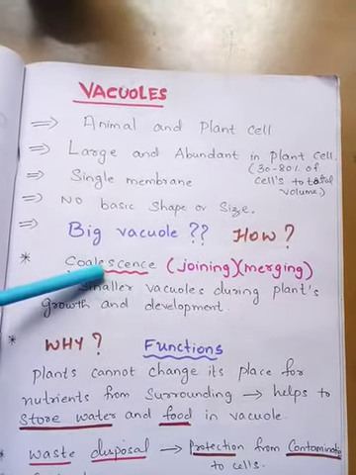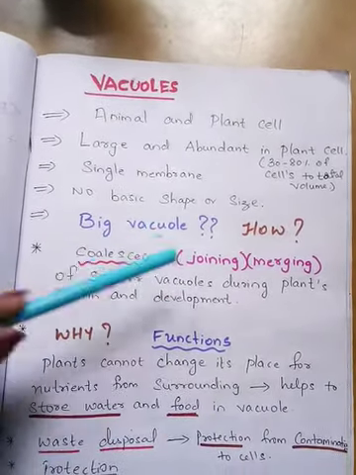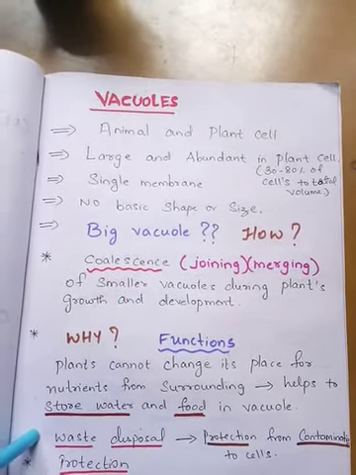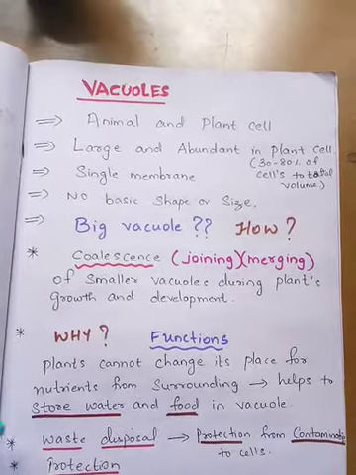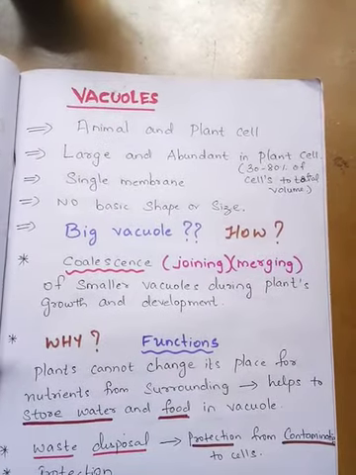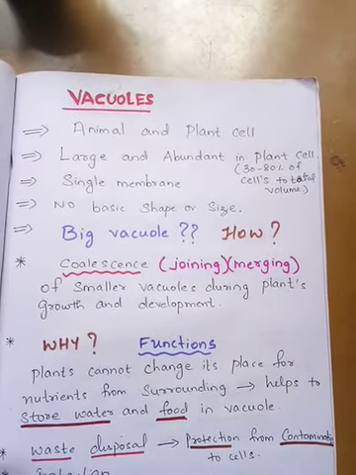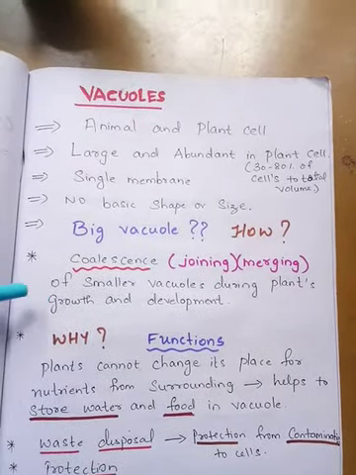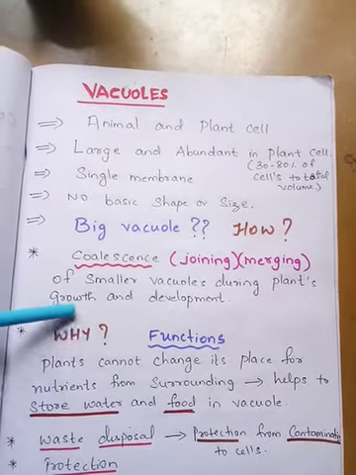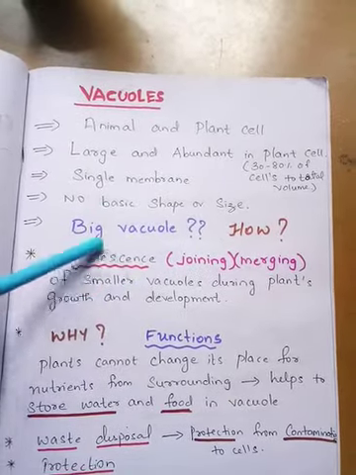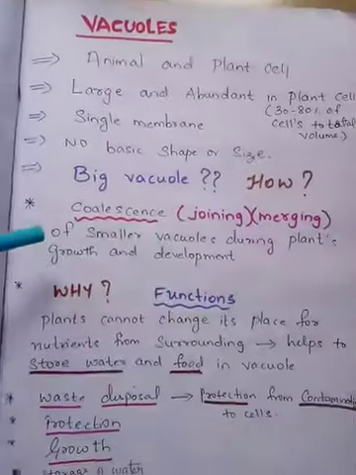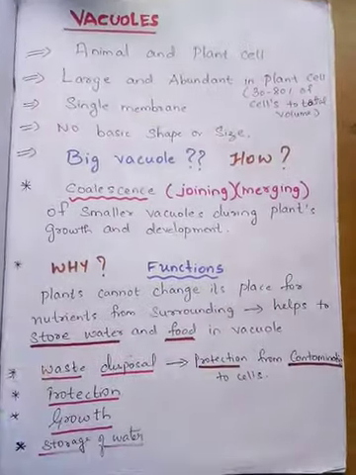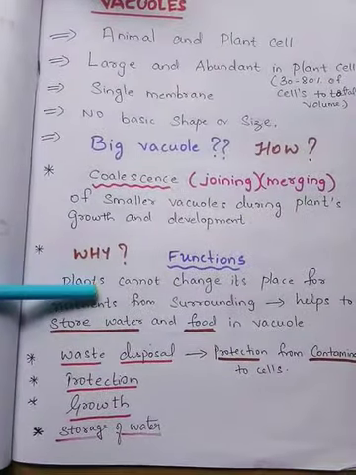Coalescence means joining or merging. So these smaller vacuoles coalesce together or join together during the plant's growth and development. That time the smaller vacuoles tend to become a bigger one. So why do we need a bigger vacuole? The next question arises, why do we need a bigger vacuole?